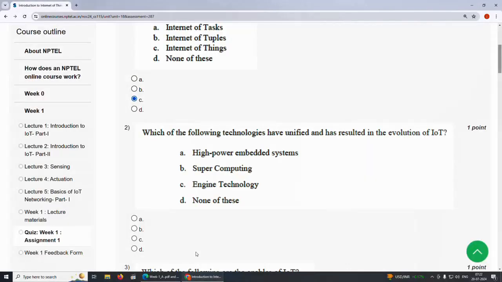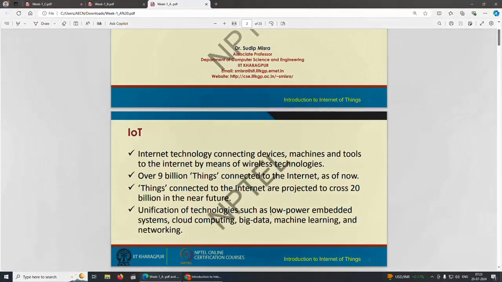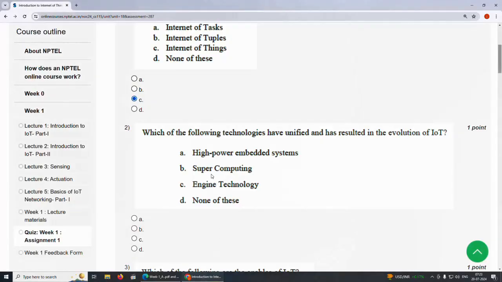So the answer here is option D, none of this. They have given high power embedded systems, whereas the answer is low power, and supercomputing and engine technology are not there. Only none of this, option D.